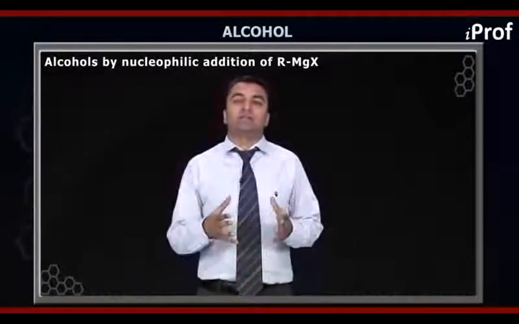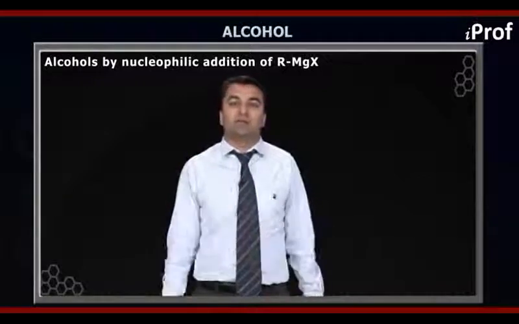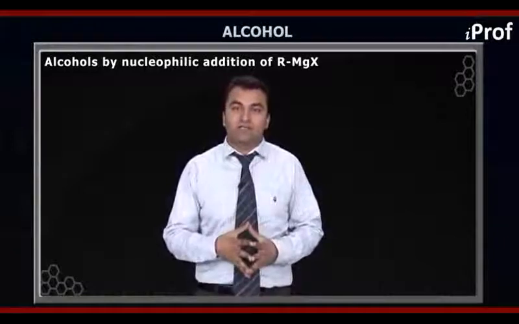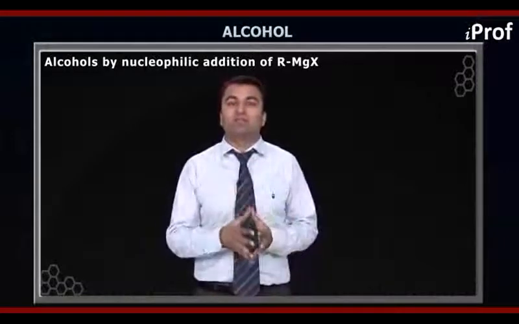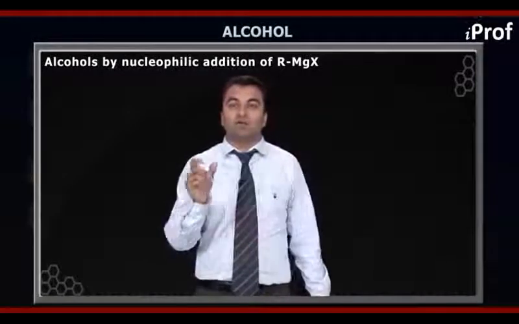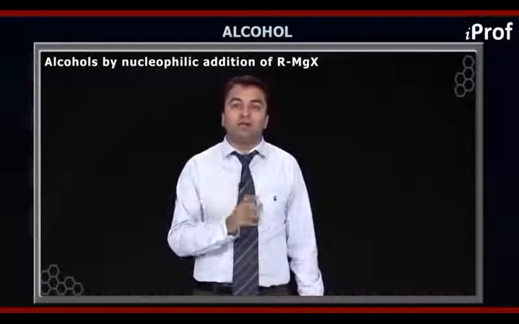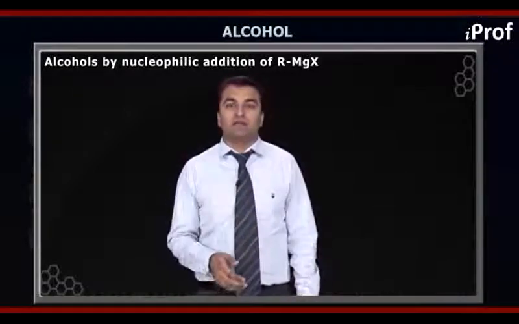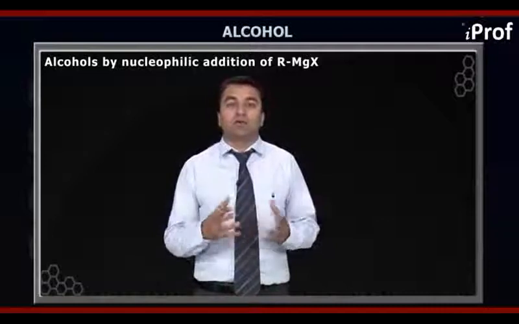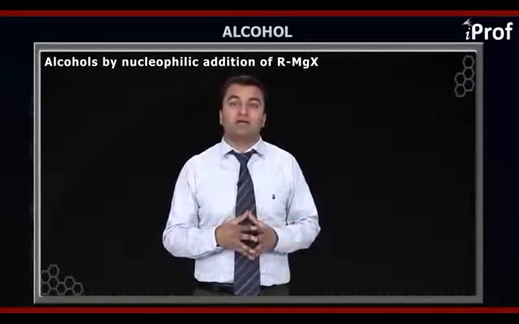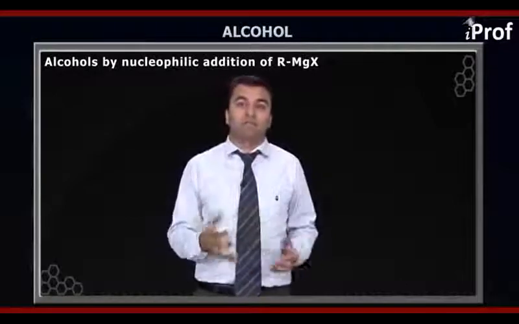Now basically this HMgX is highly unstable, so this HMgX does not exist. And therefore we have strong reasons to say that if you want to prepare a 1-degree alcohol by the reaction of aldehyde with the Grignard reagent, then you cannot take H atom as the R in the Grignard reagent.